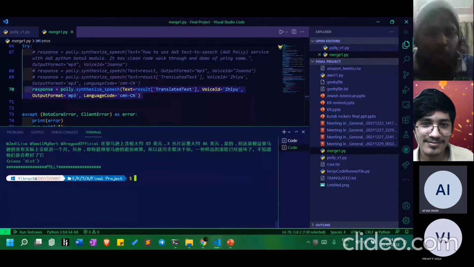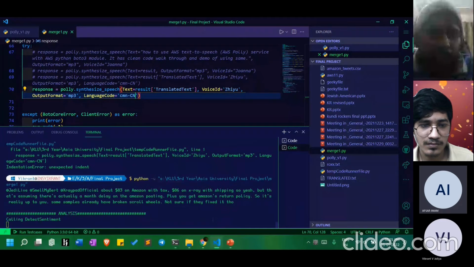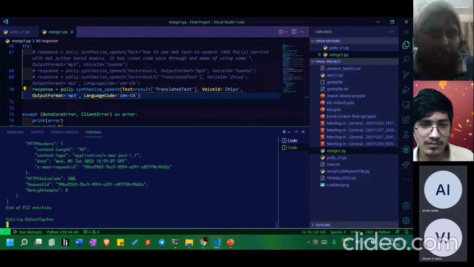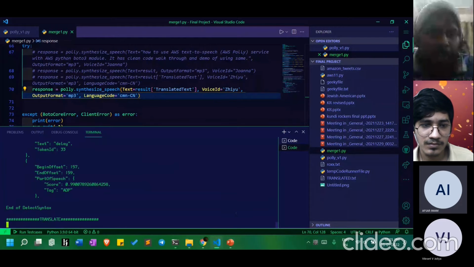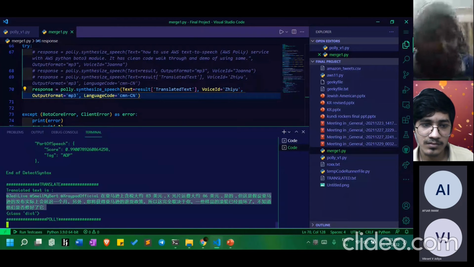So Polly will speak. This is the data analysis and the data that has been translated into Mandarin, and now Polly will speak the translated Mandarin data. Just a second, it will take time.